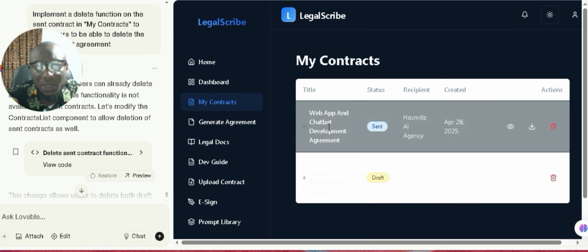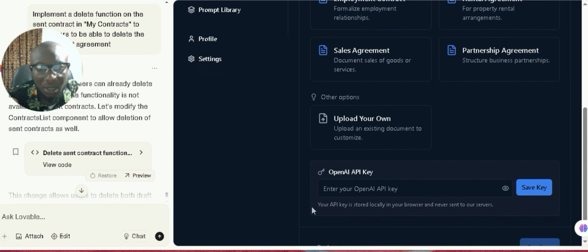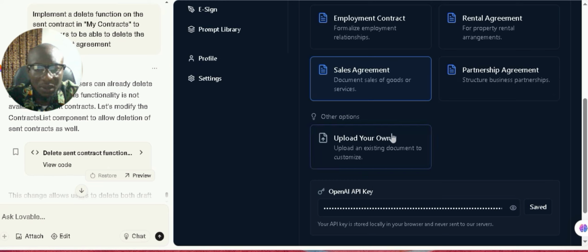So let's go to the next feature. Let's see the next feature that we want. We'll be able to remove this right here so that it will be on the back end. So we'll use the API to work. We can use the API on all the AI features in this application, so we'll remove this in this interface. Let's see the upload contracts. Let's see if the upload function is working. So this upload button, upload document, is not working. So we'll try and fix it now.